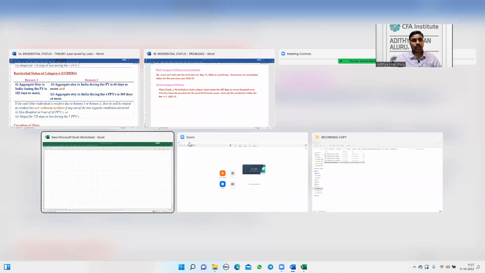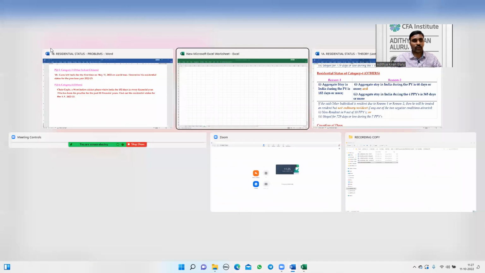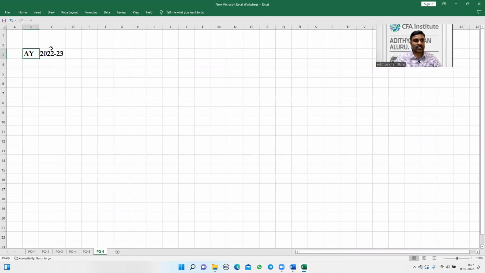What is the assessment year given in the question? Assessment year 22-23. Therefore, the previous year is 21-22, that is 1st April 21 to 31st March 22.